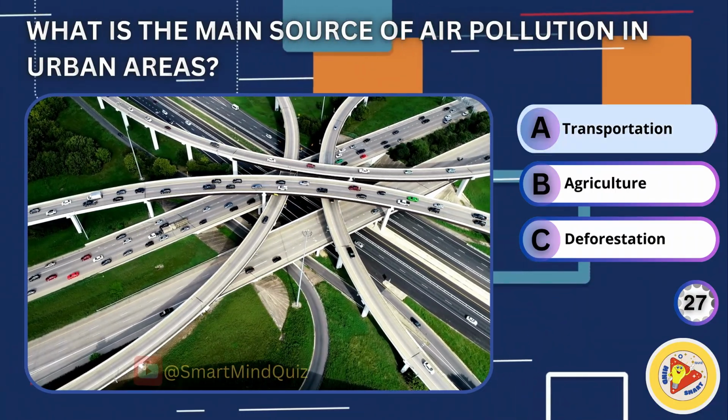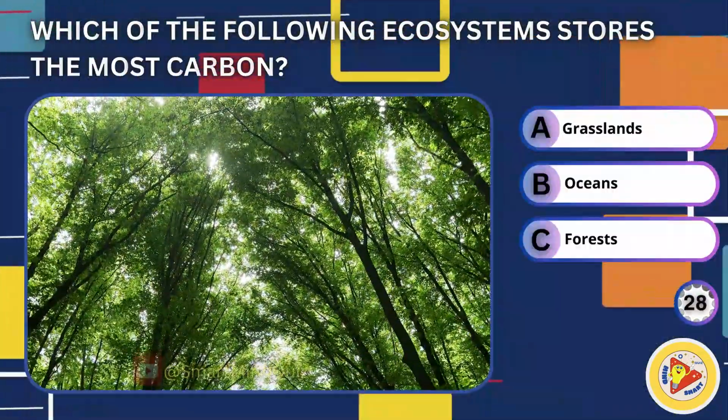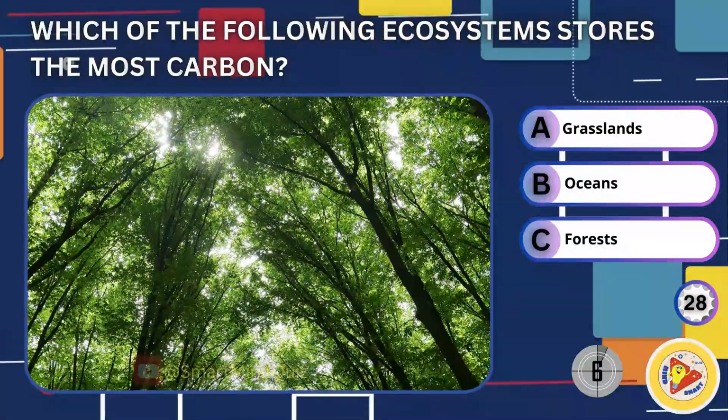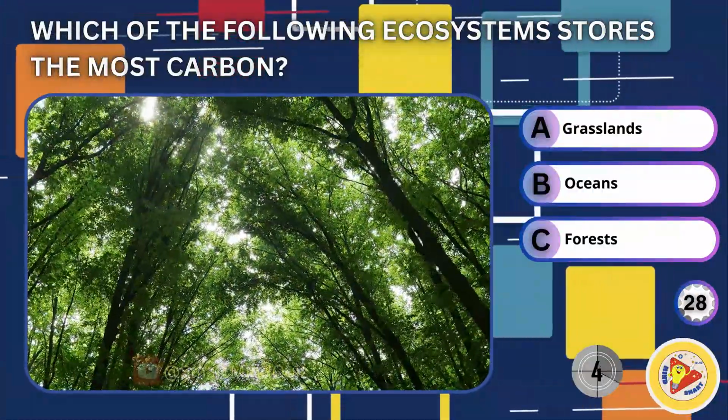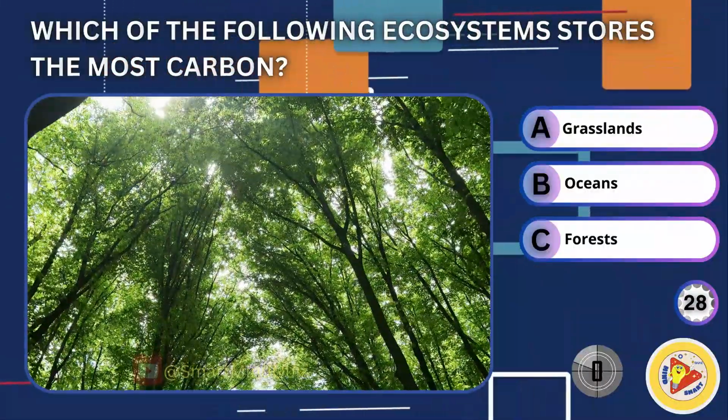Right answer is transportation. Which of the following ecosystems stores the most carbon? Grasslands, oceans, forests. The right answer is forests.